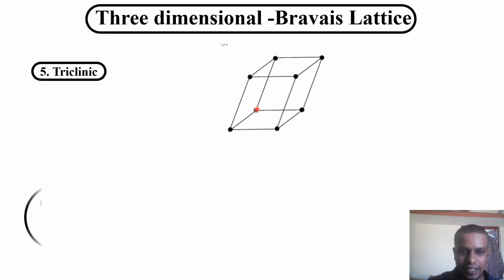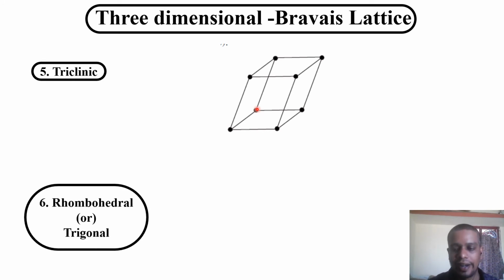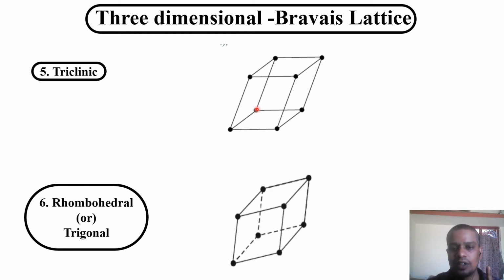The next one is the rhombohedral or trigonal. Only one Bravais lattice is allowed, that is simple rhombohedral or trigonal. It has to satisfy the 6 lattice parameter condition, that means a equal to b equal to c, alpha equal to beta equal to gamma, but not equal to 90 degrees. Already I told. Additionally, it has only the corner atoms.